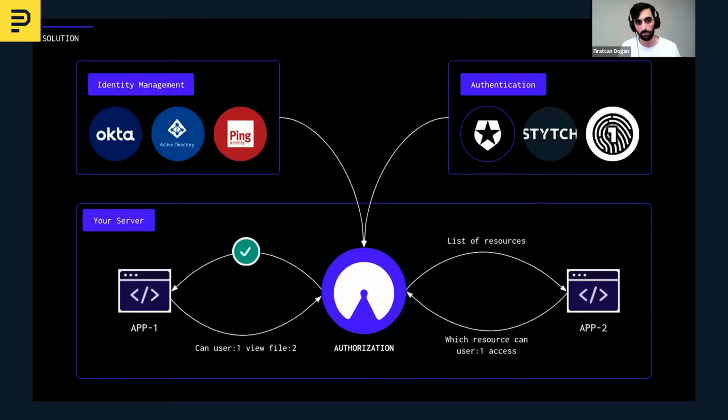So enter Permify. Permify is a centralized authorization service that helps you model your authorization logic easily and connect to your existing workflow. So you can ask Permify, can user one view file one, or a list of resources user one can view.